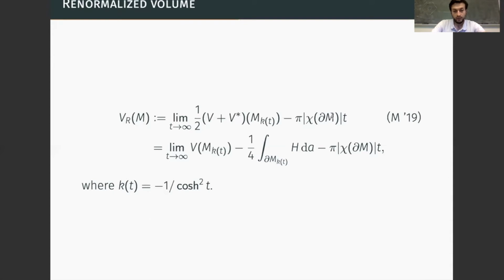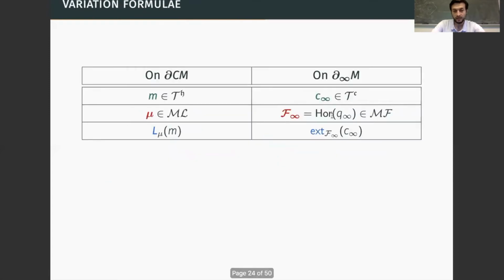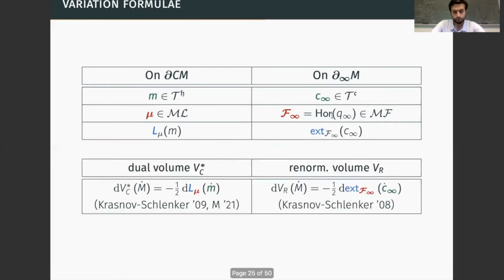The reason why we introduced the dual volume of the convex core and the renormalized volume together is that they display a nice similarity with respect to the picture that we were looking at before, when we were studying the geometry of convex co-compact manifolds. To be more precise, if we go back to the table that we were looking at before, comparing the boundary of the convex core and the boundary at infinity, we see that the variation formulae of the dual volume of the convex core and the renormalized volume have the following expressions.